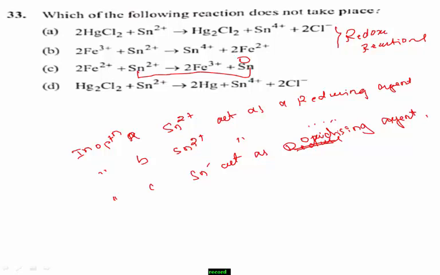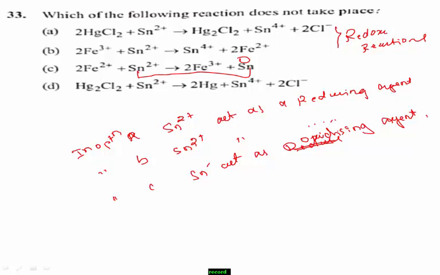In that reaction, Fe2+ changes to Fe3+. Sn2+ is one of the reducing agents and it changes Sn2+ to Sn. Therefore, it is not feasible.